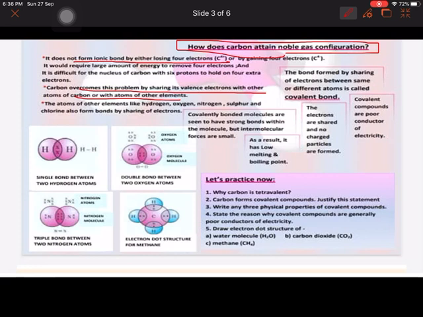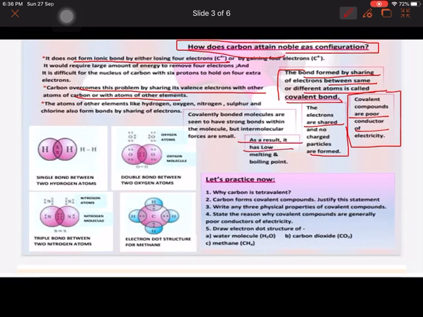So by the sharing of electrons, it attains the noble gas configuration. You have to remember this. The bond formed by sharing of electrons between the same or different atoms is called a covalent bond. There are different properties of covalent compounds. Covalent compounds are generally formed by sharing, that's why they are poor conductors of electricity. They are shared and that's why they do not form charged particles. As a result, they have low melting and boiling points. So you have to remember these 3 properties of covalent compounds.